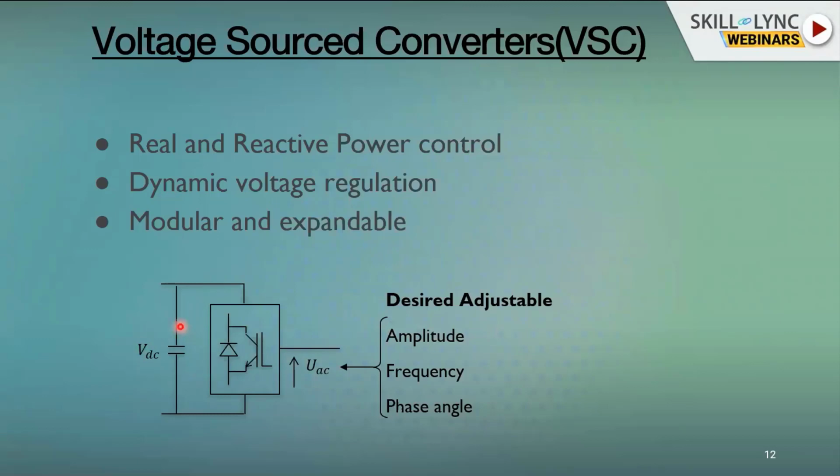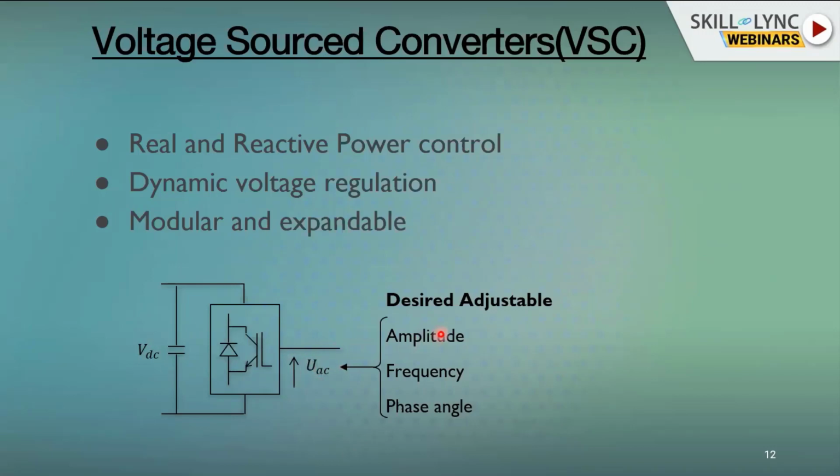We will come to what this bus is. It could be a capacitor, or an energy storage device, or something else. That will depend on the application. For example, if it is only a shunt compensation, then you are going to supply only the reactive power, and the real power is very minimal, only to cater to the losses in the circuits. In this case, there will be two controls. One will be to maintain the DC link voltage, and the other will be to maintain the AC voltage in relation to the